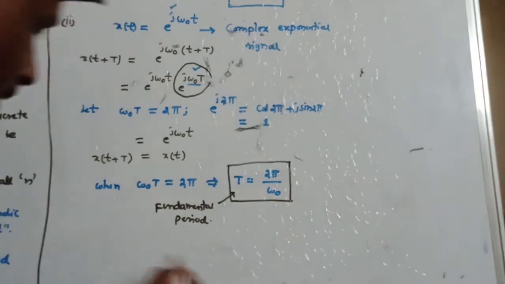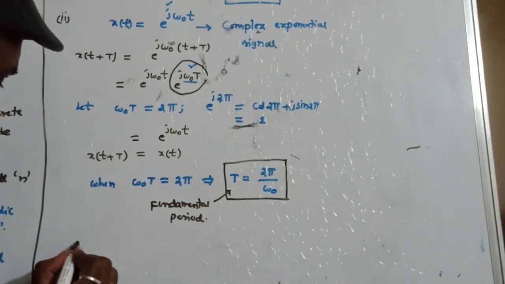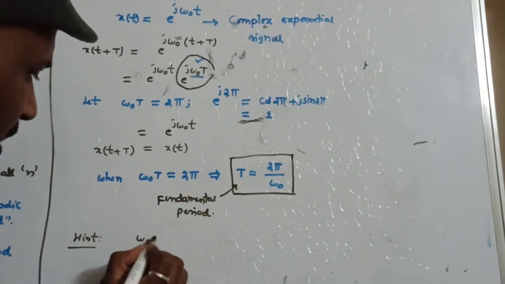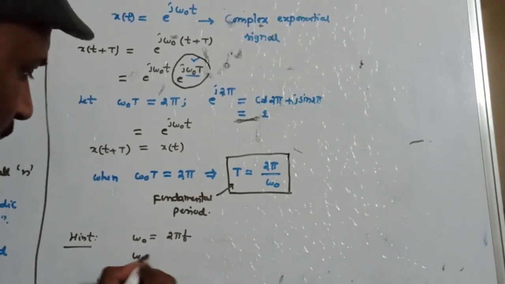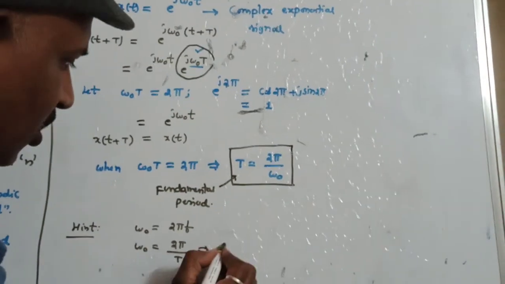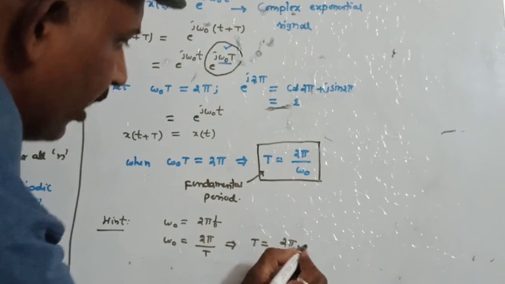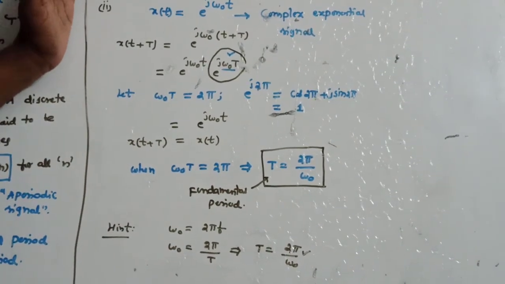In a short way, you can simply find the time period using both formulas. For example, we know omega 0 is equal to 2 pi f, which we can write as omega 0 is equal to 2 pi by capital T, from which T is equal to 2 pi by omega 0. You get the same answer. This is a very important examination question.